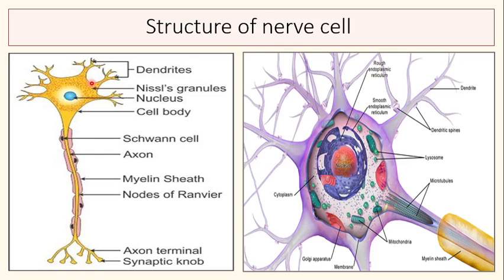As the plasma membrane has different structures, there are cytoskeletal elements which help in maintaining such a structure. Here is the big nucleus with nucleolus, Nissl's granules, then the cell body, Schwann cells, axon, myelin sheath, nodes of Ranvier, etc. This is the ultrastructure of the nerve cell, which shows different cell organelles as they appear in a normal animal cell.